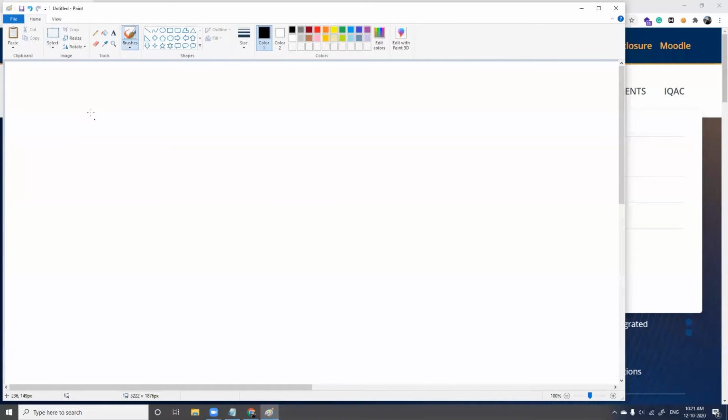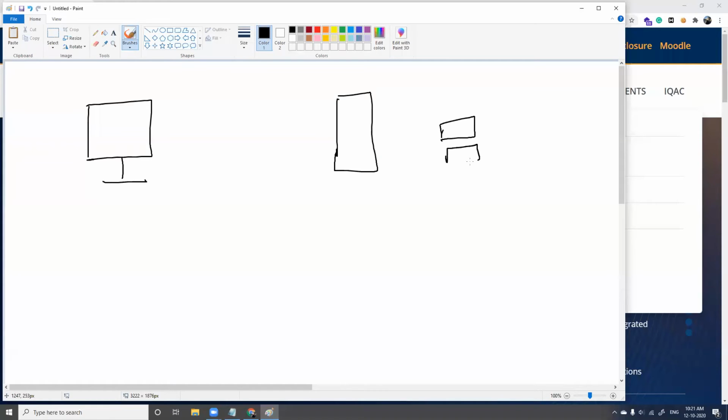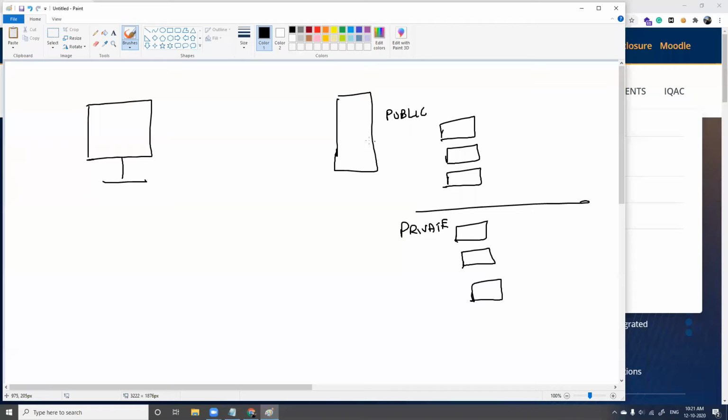As I've told, give me 1 minute. In PSG CAS, I told you we have a few public directories, and you also have a few private directories here. Now, in case you want to access this, behind the programming it will be like this.